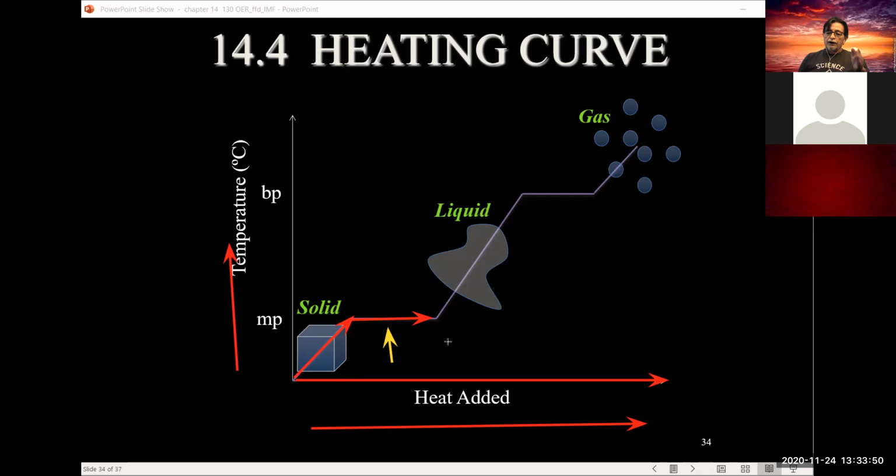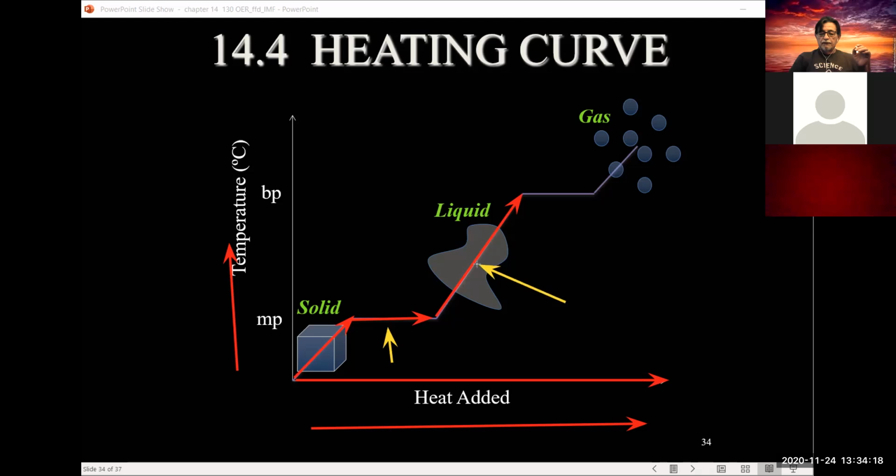When all of that energy has completed that process, and now you have all the liquid, the temperature shoots up again, like we did in the beginning.